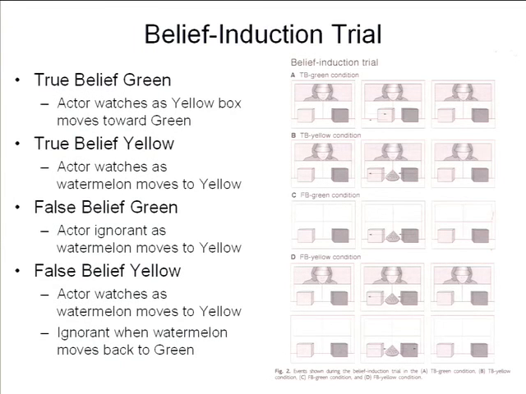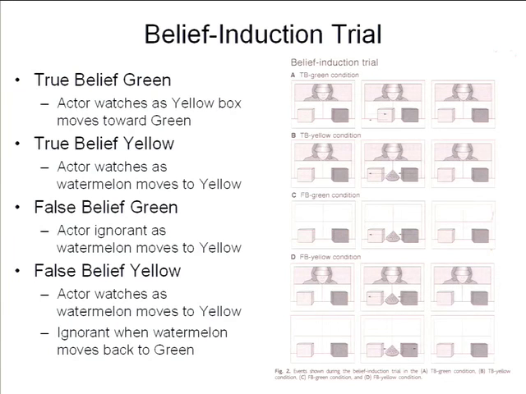And then in what's known as the false belief yellow condition, this is very complicated. The actor watches as the watermelon moves from the green box to the yellow box. Then the actor goes away, and the watermelon moves back from the yellow box to the green box. So if the infant is getting any of this, it's pretty complicated, right? And you're pretty smart 21-year-olds. But you can kind of understand that in the true belief green condition, the infant would have reason for thinking that the actor knows where things are and that belief is true. And in the true belief yellow condition, the infant will know that the actor knows that the watermelon is now in the yellow box. In the false belief green condition, the infant's supposed to be able to make the inference that the actor won't know that the watermelon is now in the yellow box. And in the false belief yellow condition, this very complicated scenario, the infant's supposed to know that the actor doesn't know that the watermelon has moved back to the green box.